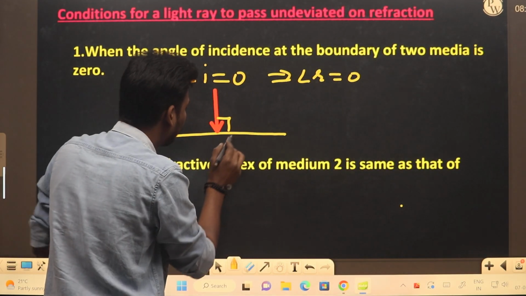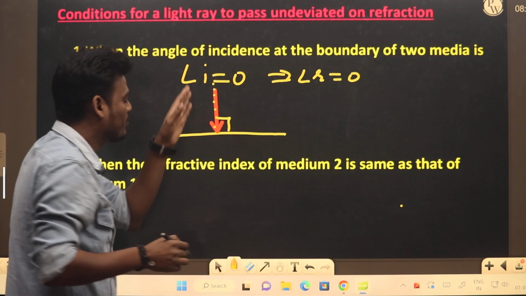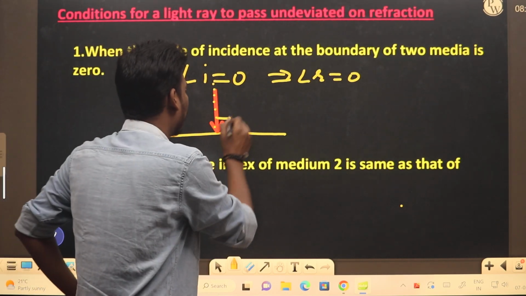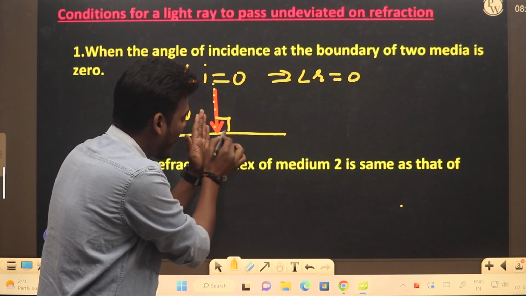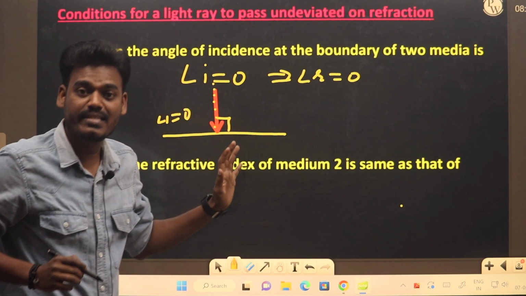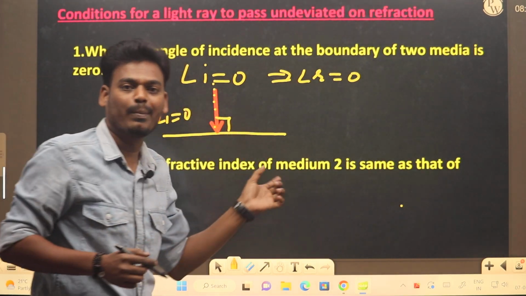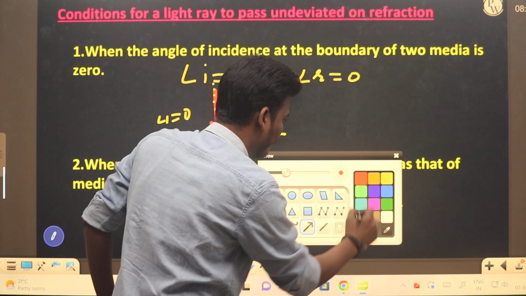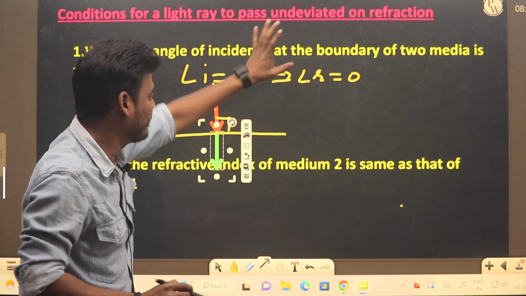Here you can see 90 degrees, but what is the angle with the normal? The normal line as well as the incident ray are on the same line. So here the angle of incidence is 0, and don't consider this angle between the surface and the incident ray. We are not talking about it. Angle of incidence means the angle between the normal and the incident ray. So here the refracted ray travels in a straight path, and there is no bending of light. So this is the first case.